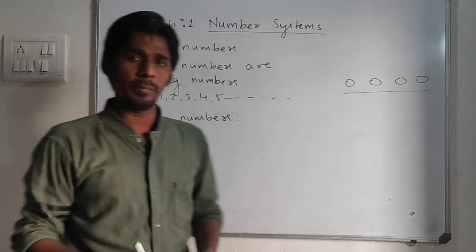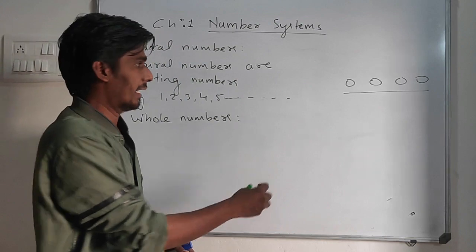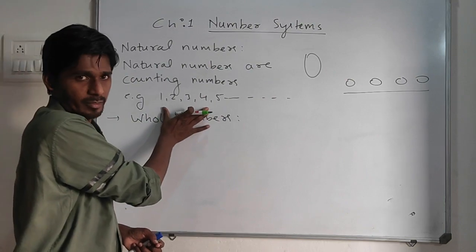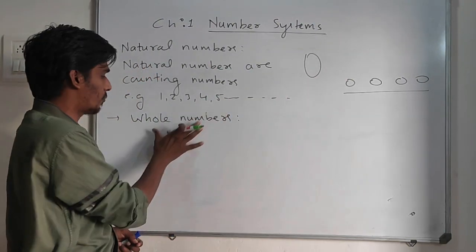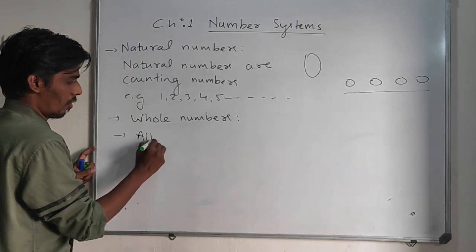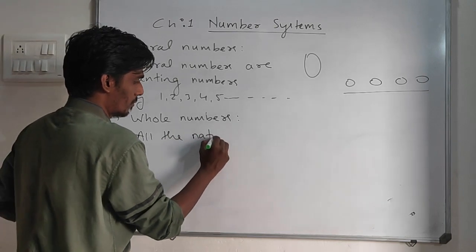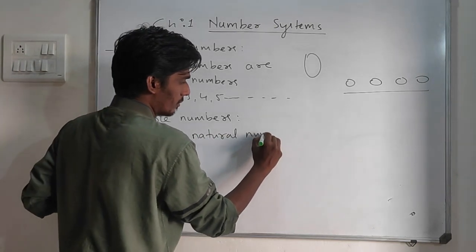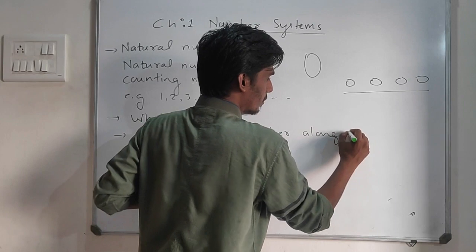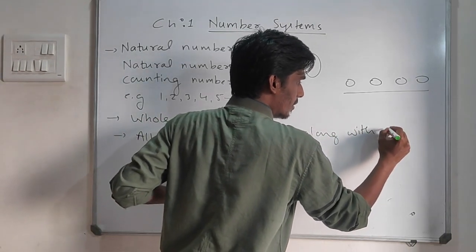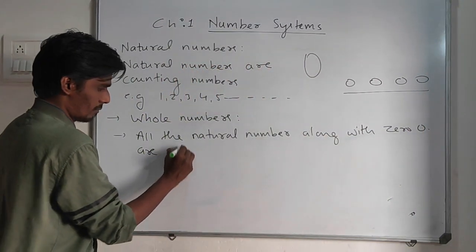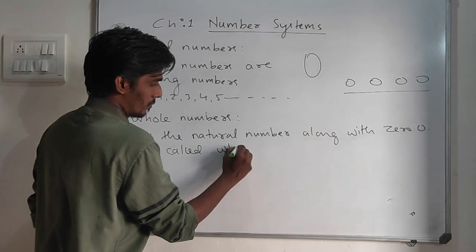Next to natural numbers come whole numbers. Whole numbers means all the natural numbers including 0. If I combine 0 along with natural numbers, it forms whole numbers. So all the natural numbers along with 0 are called whole numbers.